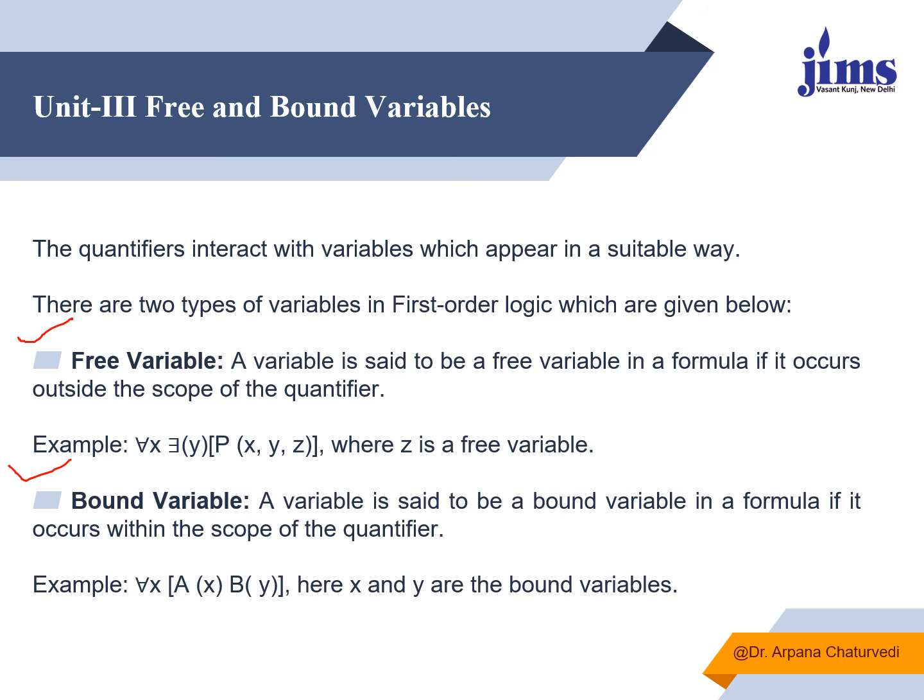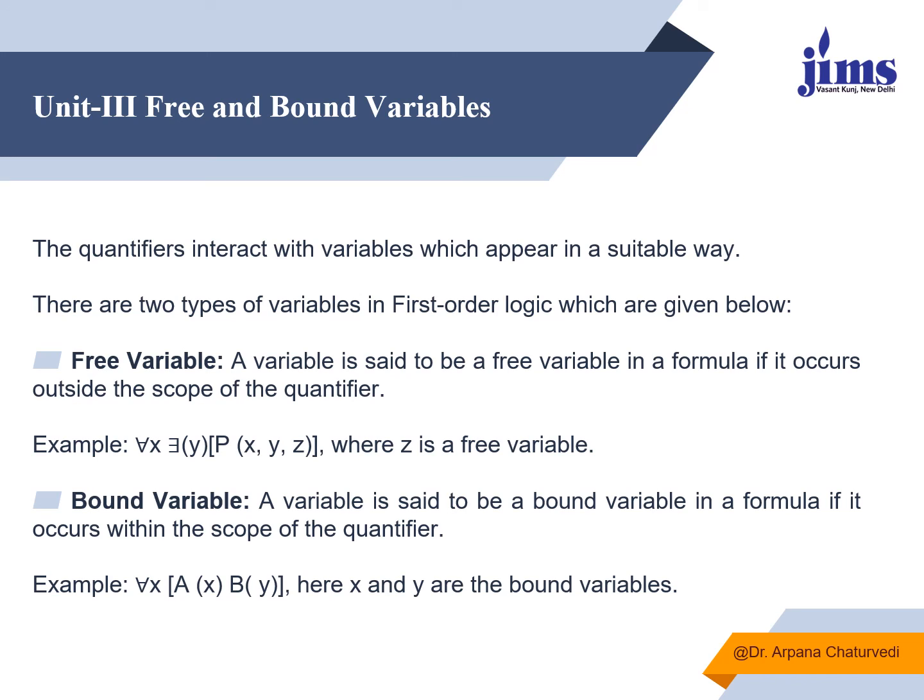Suppose there is a predicate clause such that for all x there exists y such that for predicate P, x, y, z have some relationship. Here we are saying for all x there exists some y, but we are not binding the z variable. So this z variable is a free variable. It can be anything with respect to the topic or domain I am talking about.